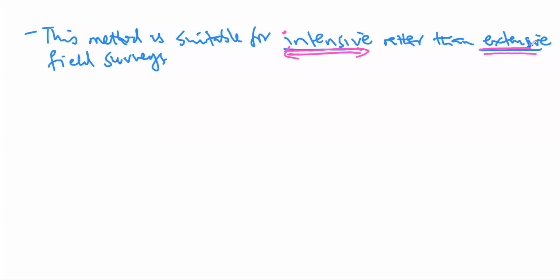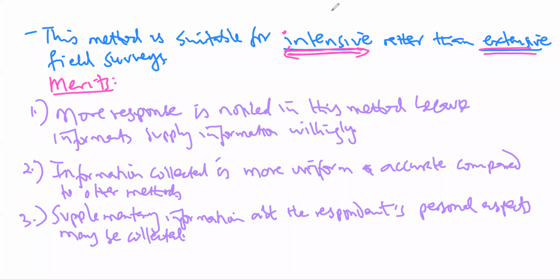We can mention some of the merits of this method. What do you think are some of the advantages of this method? Some of the merits of direct personal interviews is that non-response is minimized. Non-response is a situation where some questions are returned unanswered because the respondent did not understand the questions, or they felt that the questions were too personal and they were not assured of the confidentiality of how the information will be treated. That's called non-response.